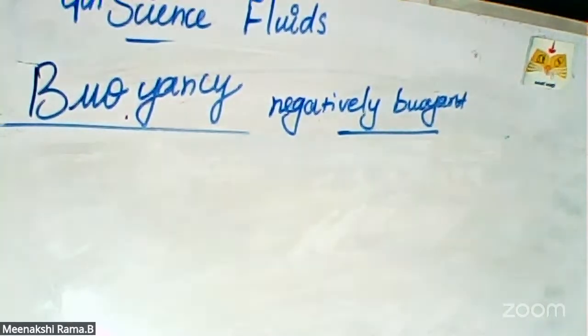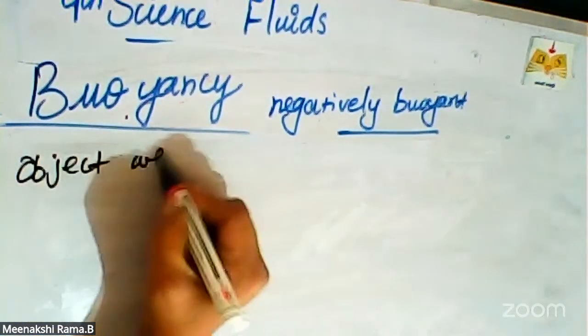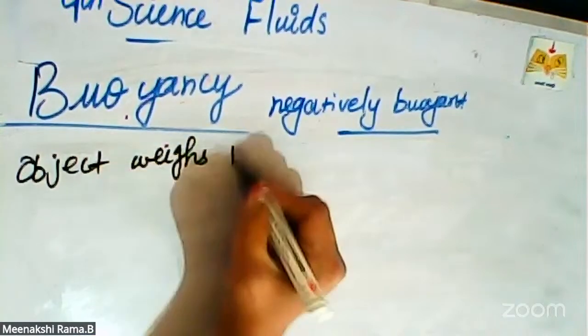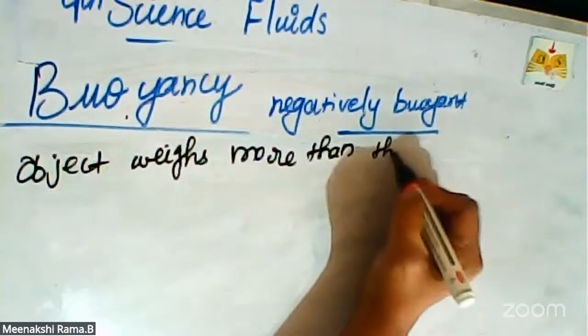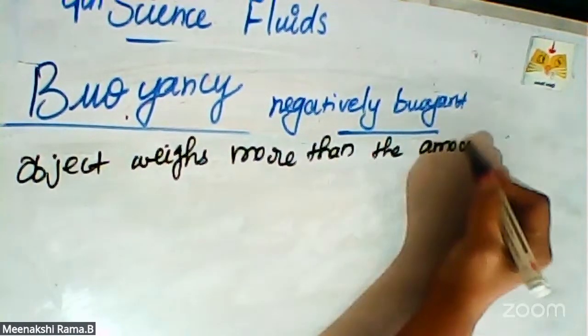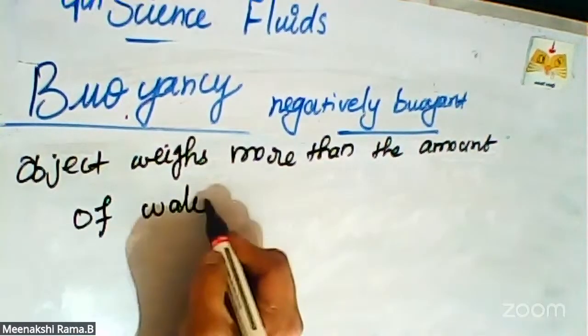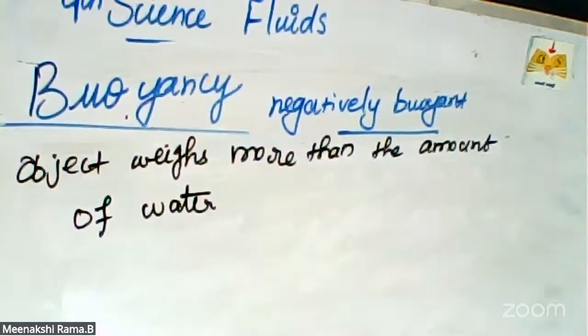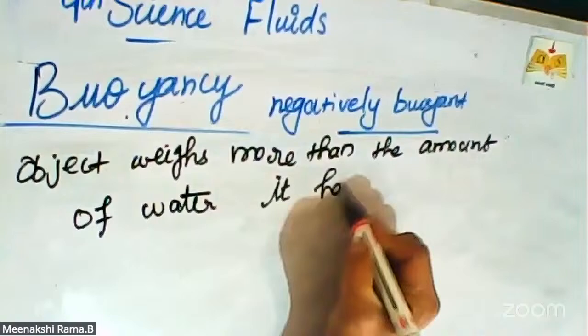The negatively buoyant object concept is: the object weighs more than the amount of water it has displaced.